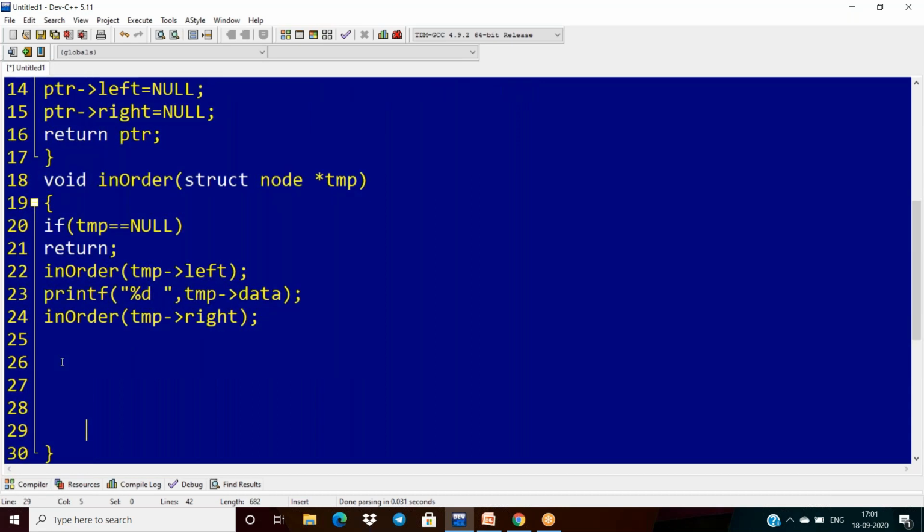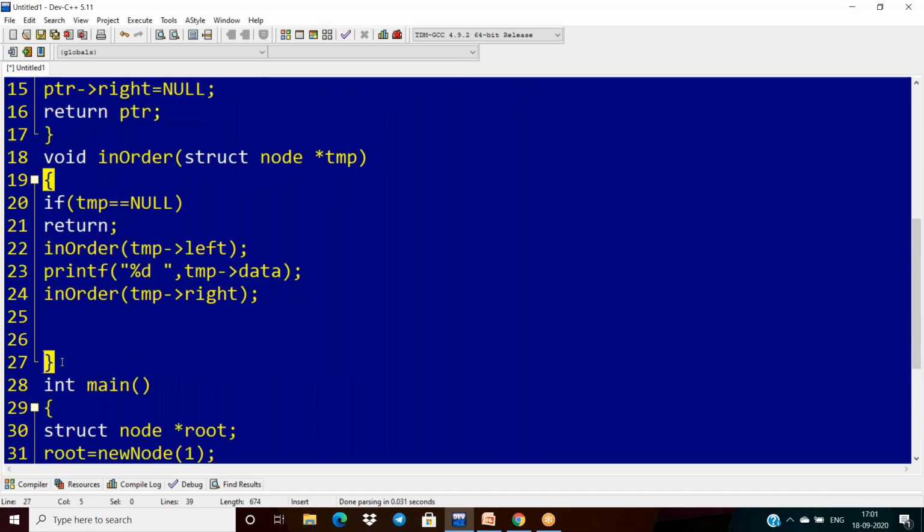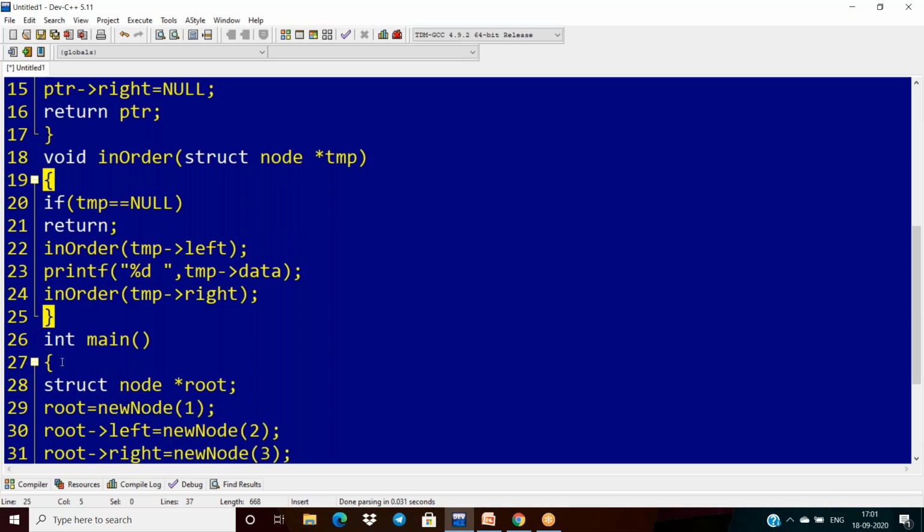So now, after completion of this, here we are first verifying whether temp is not equal to null. Equal to null means what? Just transfer the control back to the function, it's not printing anything. If temp is not equal to null, then we can pass the control. Let us verify whether we are getting this correct or not.